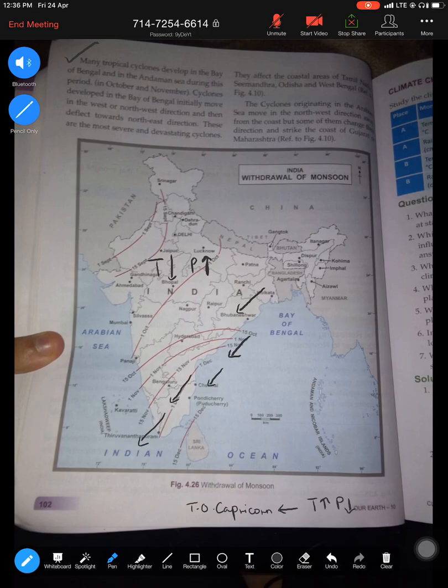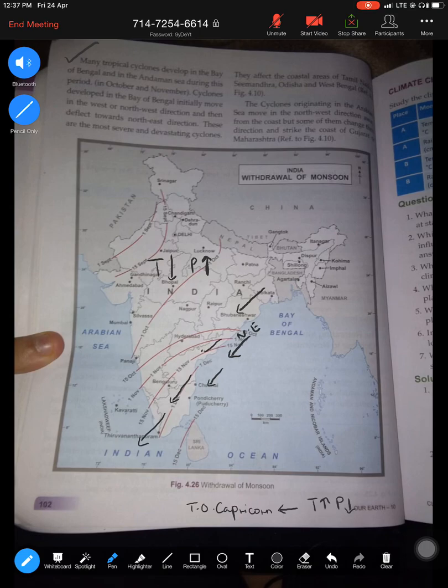So this is what is called retreating back, because of the atmospheric pressure being high over the land and low over the sea. So that is the reason why they retreat. And when they retreat, you must remember that the retreating monsoon or the northeast monsoon doesn't give rainfall to most parts of the country, but only to a few states, mostly in the south. They pick moisture from the Bay of Bengal.